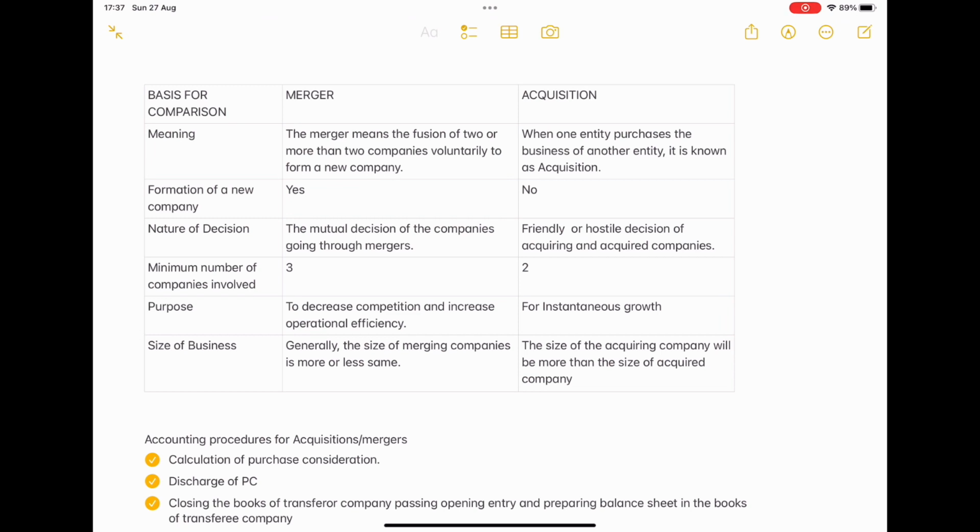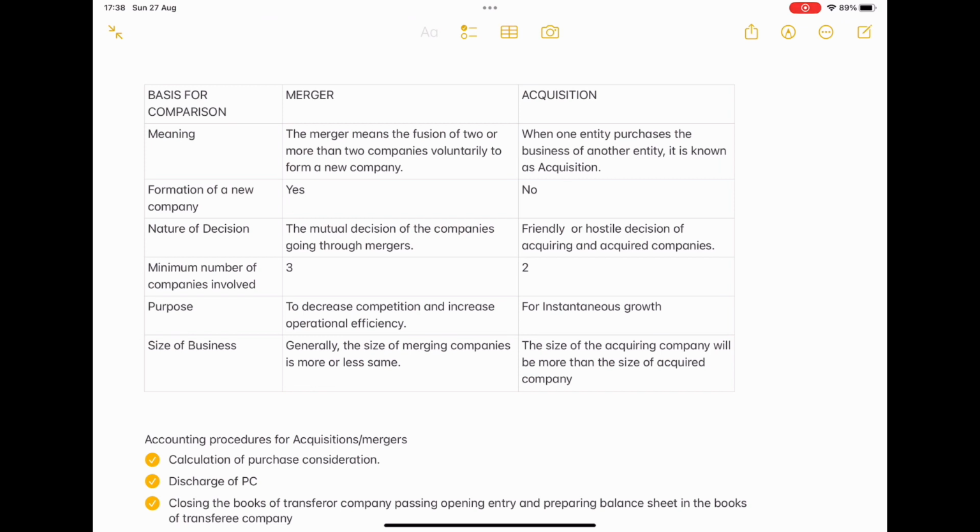In order to increase the efficiency of the company, sometimes a merger is required. For acquisition, the purpose is instantaneous growth. In histories and all, we have already read, we know the concept. One ruler is going to acquire another. Why did they do that? Because they want to enlarge their kingdom. In the same way, acquisition is also done in companies.